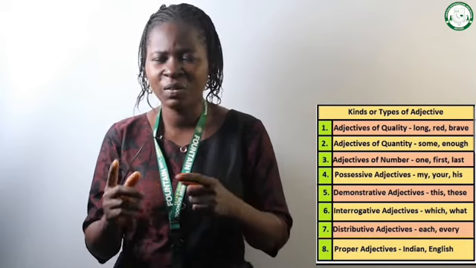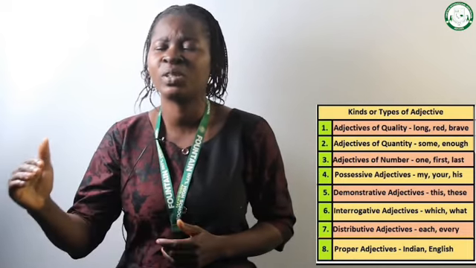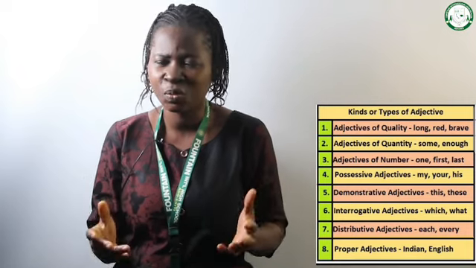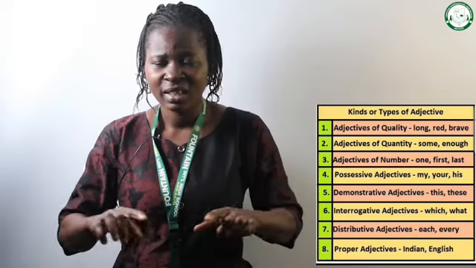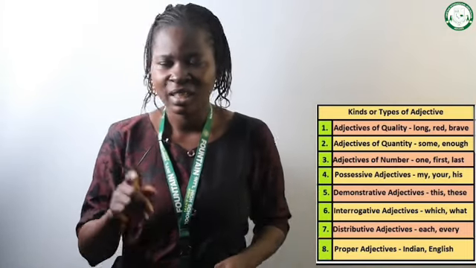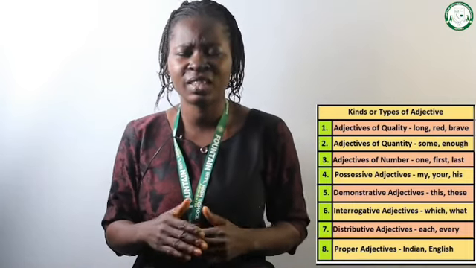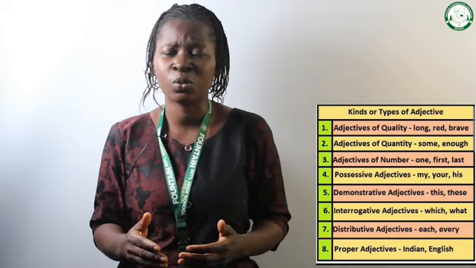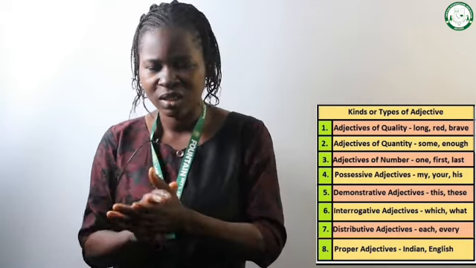I believe it will start ringing in your mind that you have come across demonstrative pronouns. What are they? Can you still remember? They are this, the singular, these, then that, and those. So also, when we're talking about demonstrative adjectives, they are also this, these, that, and those.